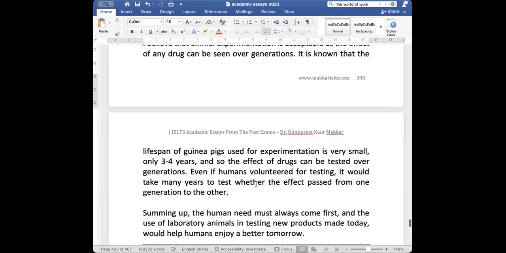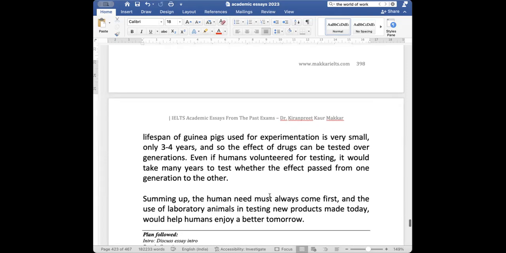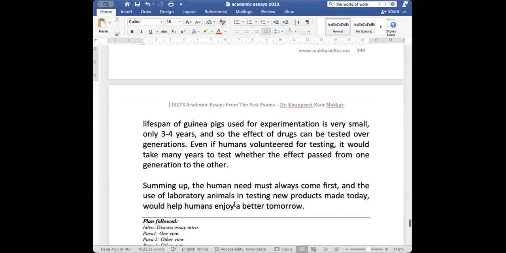ओके। Summing up, the human need must always come first, and the use of laboratory animals in testing new products made today would help humans enjoy a better tomorrow. मैंने for animal experimentation लिख दिया, but आप against भी लिख सकते हो, it's your opinion. You can write anything, almost equal points है आपके पास। ठीक है।